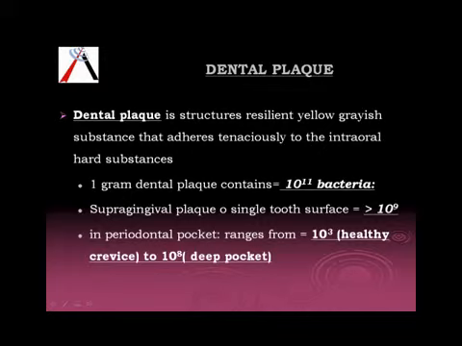Next we come to dental plaque. What is dental plaque? It is a yellow-grayish substance that adheres to the tooth tenaciously. The main component of dental plaque is nothing but bacteria, and 1 gram of dental plaque contains approximately 10 raised to the power 11 bacteria. And you have an MCQ here. We have a few more numbers here.